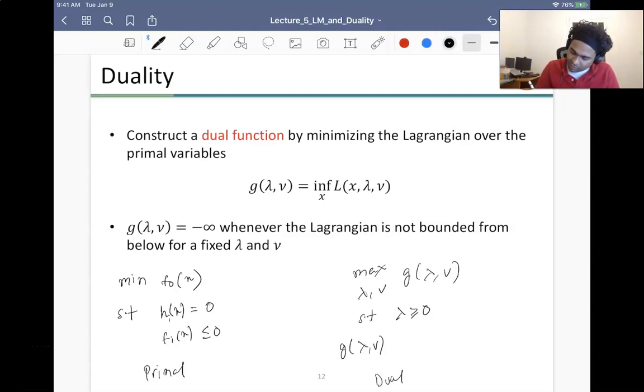So g of lambda, nu is the inf, or you can think of it as min, of L of x, lambda, nu.